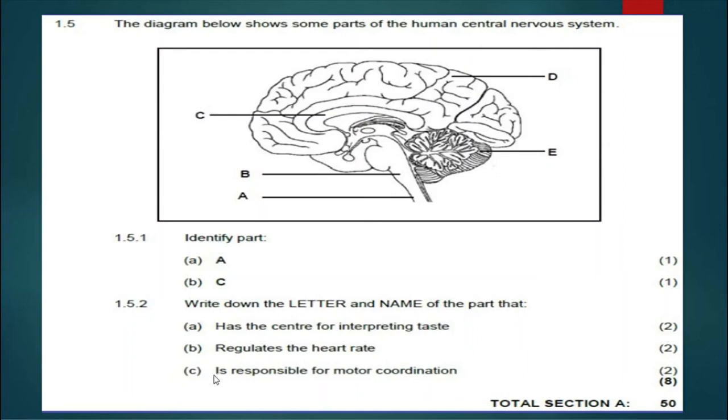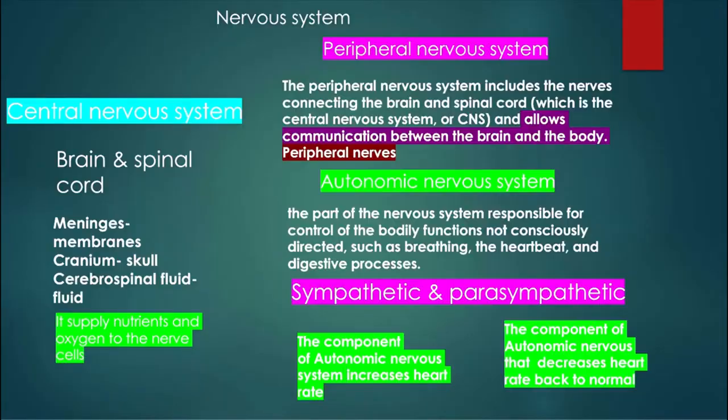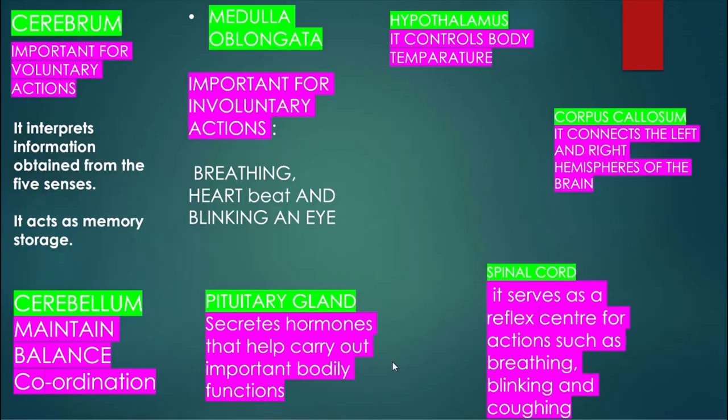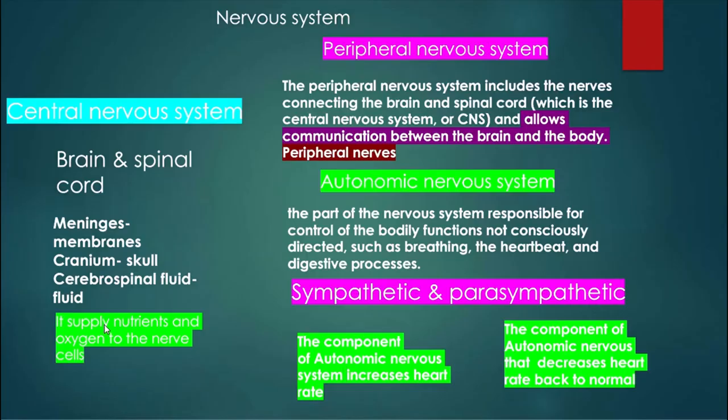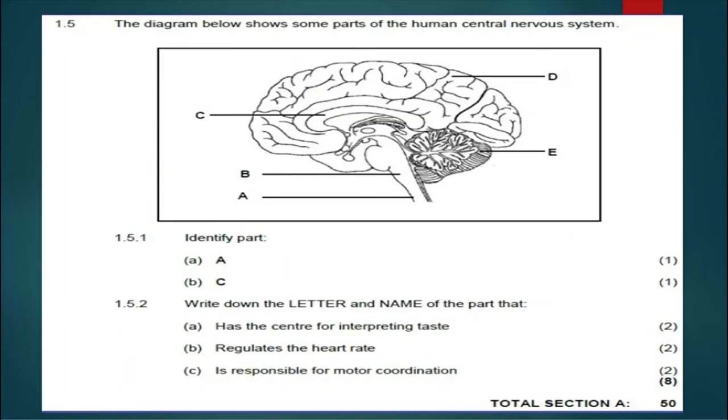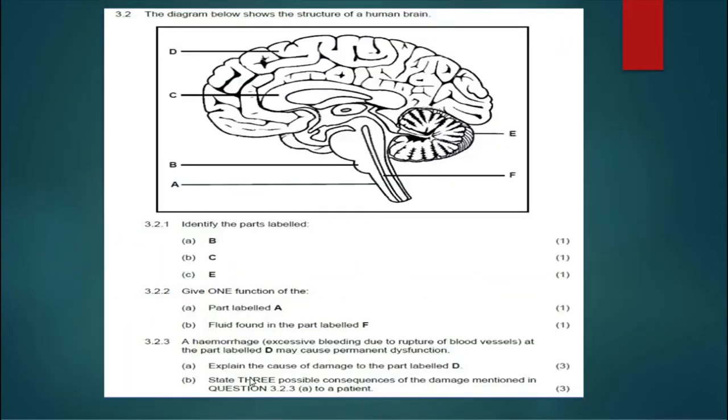It's responsible for motor coordination. If you see the word coordination, your answer should always be what? Cerebellum. And where is cerebellum? Cerebellum is E. Give one function. Wait, let's go back to the questions.